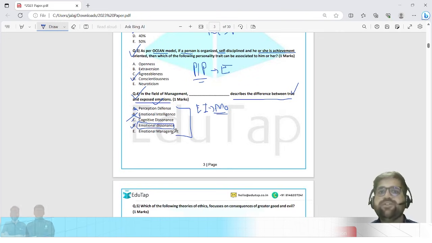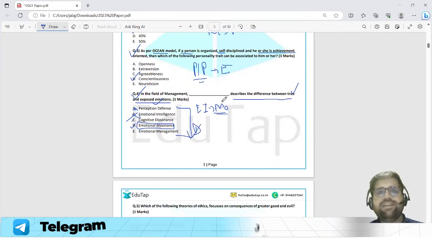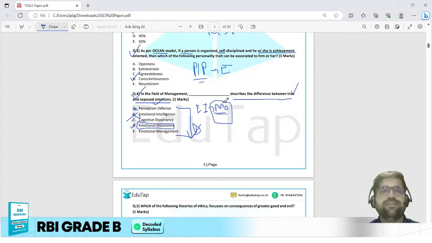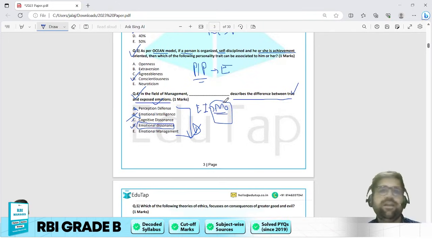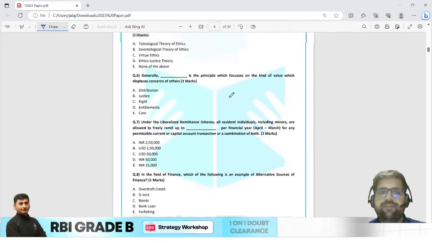Option D is the correct answer to this question, and because of a quite complex set of options, this question is moderate level according to me. But again, if you have good conceptual understanding, this will become a cakewalk. Now moving ahead to question number 5.